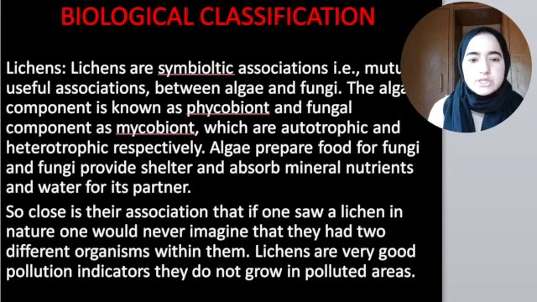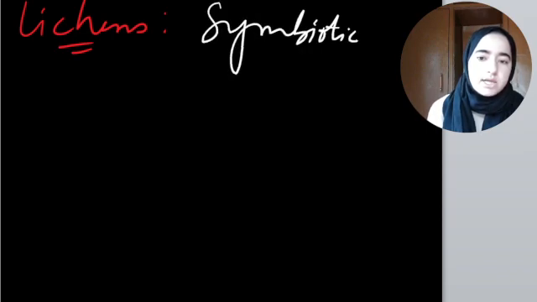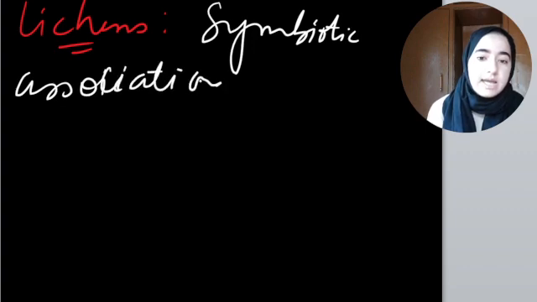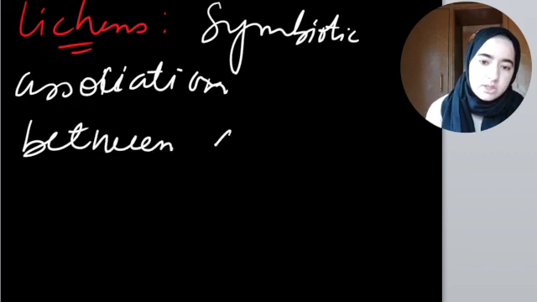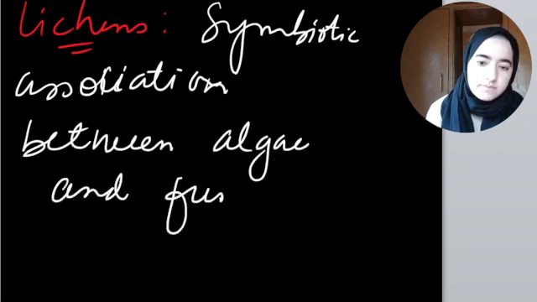Now we have lichens. Lichens are a symbiotic association, a mutual association between algae and fungi.